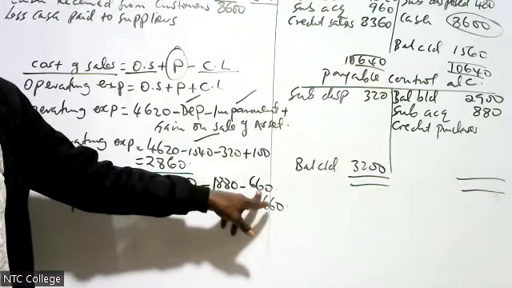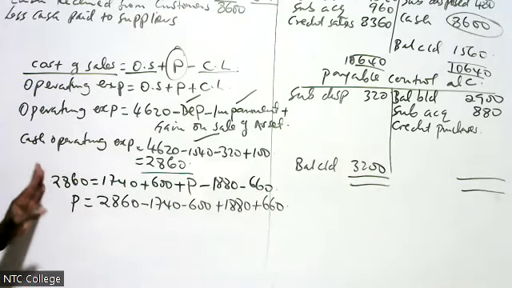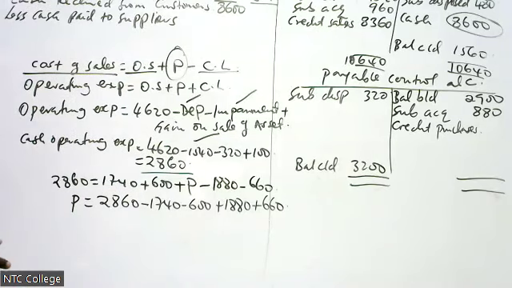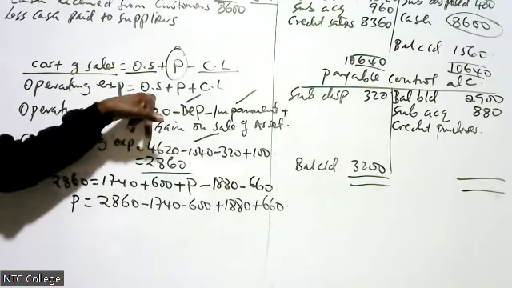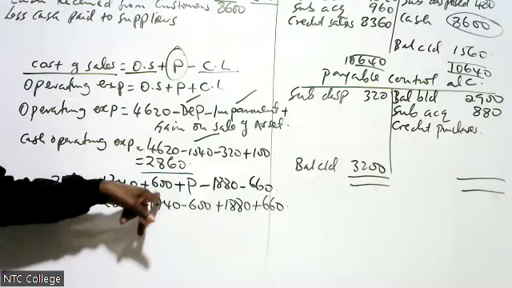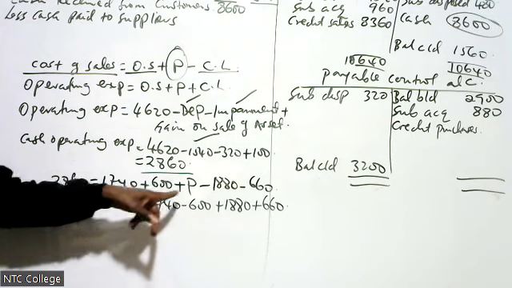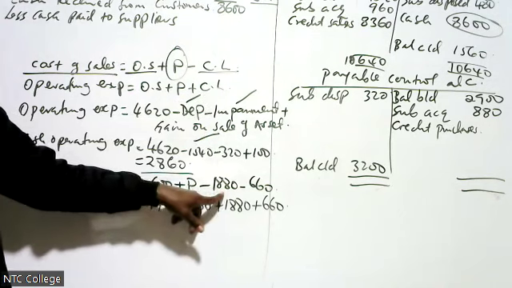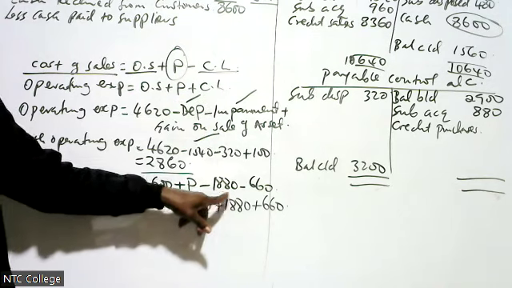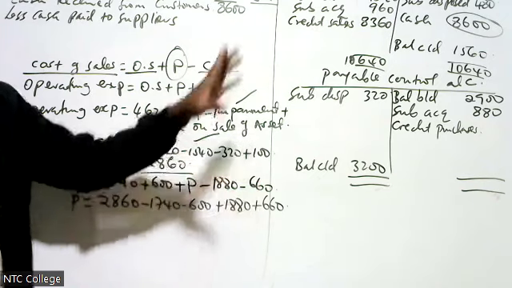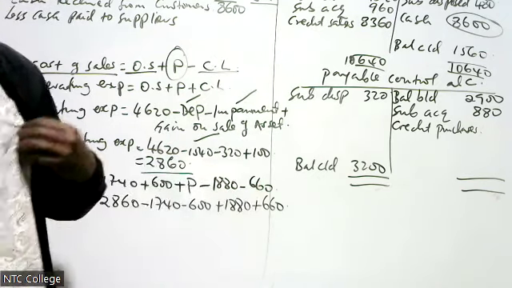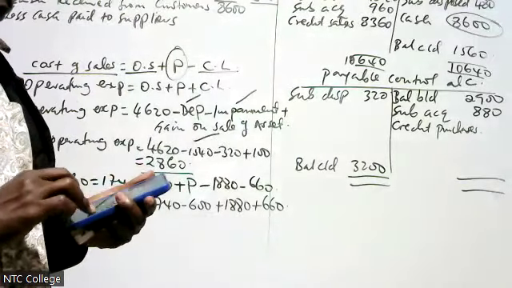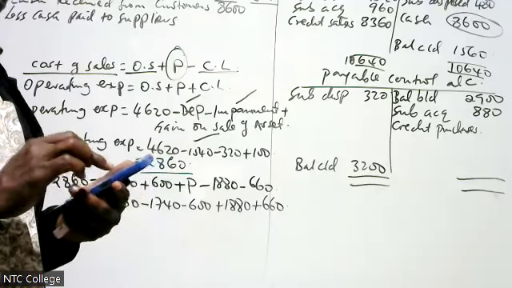Let me repeat for the sake of Florence. 1740 is the inventory of the previous year, opening stock. We add subsidiary acquired inventory plus P, our subject matter, minus closing stock, which is 1880 from the current balance sheet. This one is 660, the subsidiary disposed inventory. You less the subsidiary disposed there.